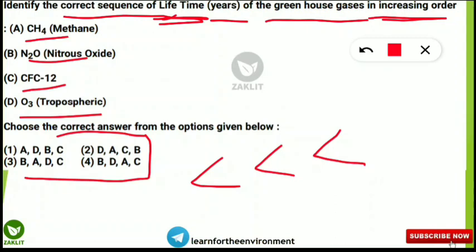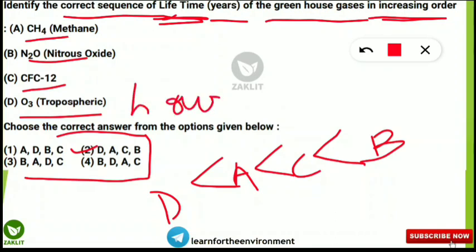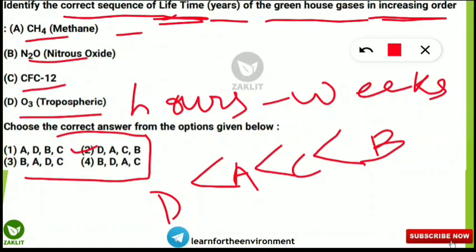So here the correct option will be option number 2, that means DACB. So why DACB? I will tell you. D means tropospheric ozone. So tropospheric ozone will stay for how long in the atmosphere? Atmospheric lifetime of tropospheric ozone is from few hours to few weeks. Yes, it will stay for this much time only. Next, coming to the methane. Methane atmospheric lifetime is 12 years approximately.